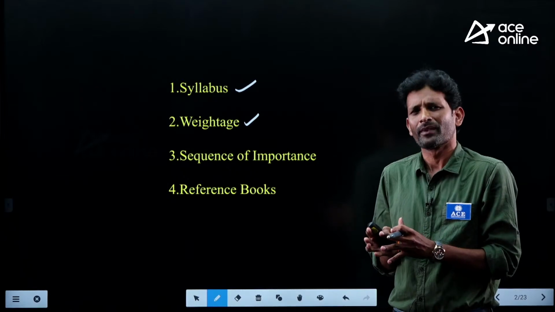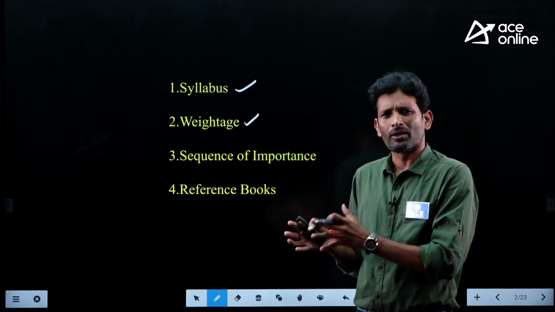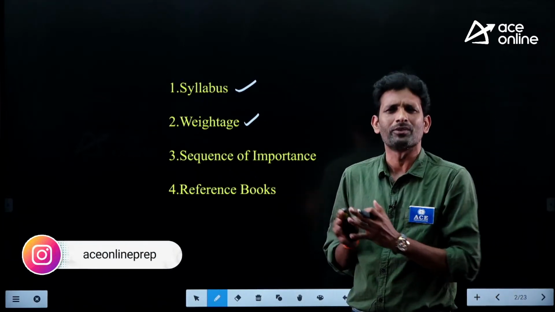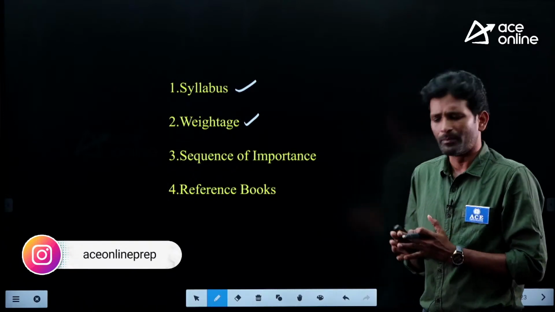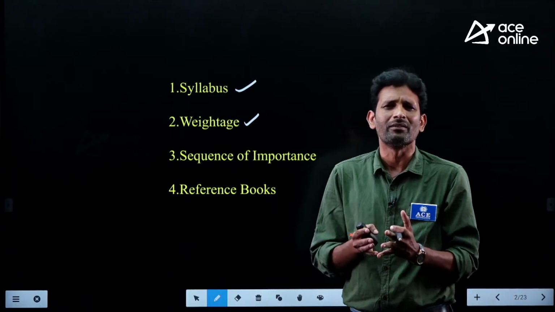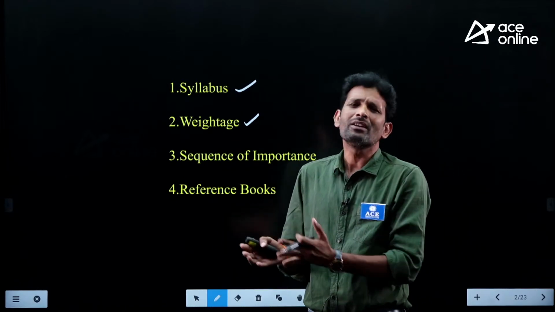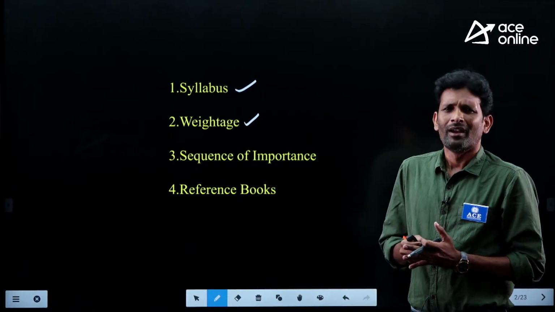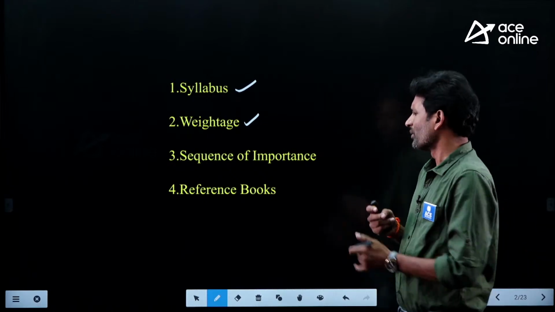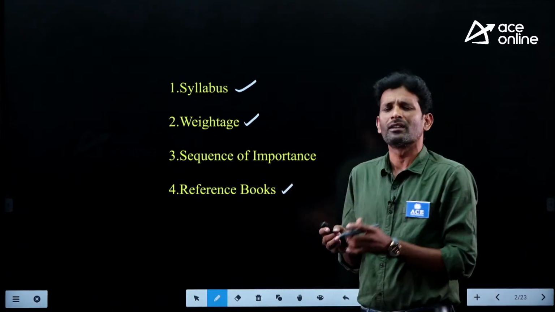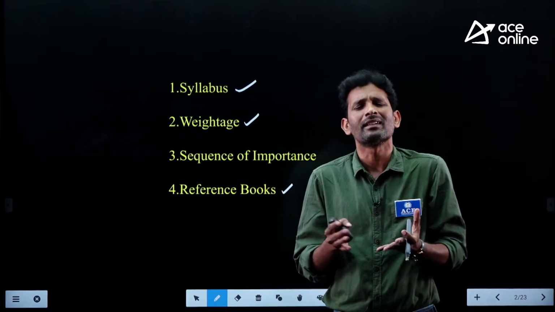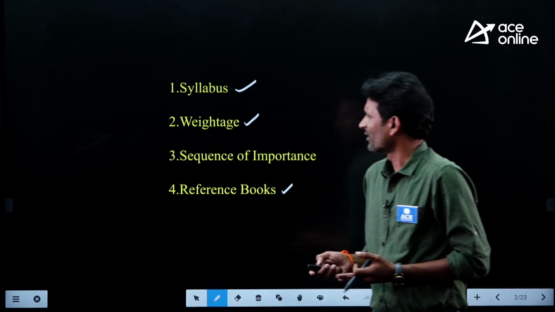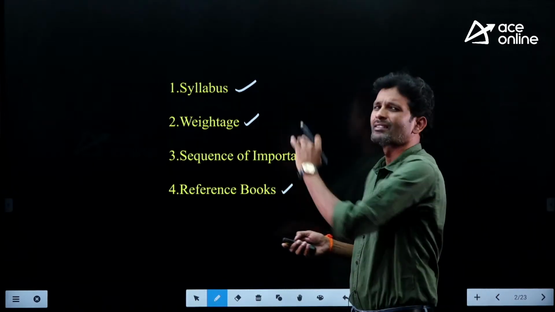After we focus on the weightage of this subject, our target is the chapter-wise weightage. By observing the weightage of each chapter, we decide a sequence of importance for various topics. From that sequence we can understand where we need to pay more attention, and where only a little attention is required. And last, we focus on some reference books that are available for enhancing our skills related to this particular subject.